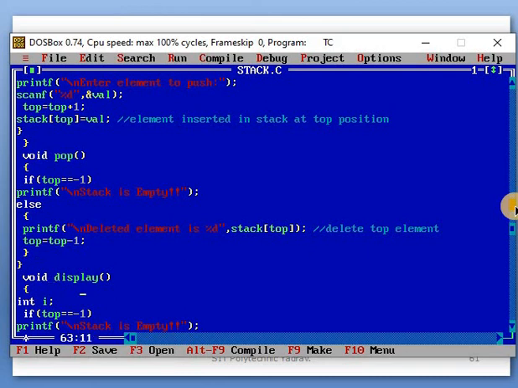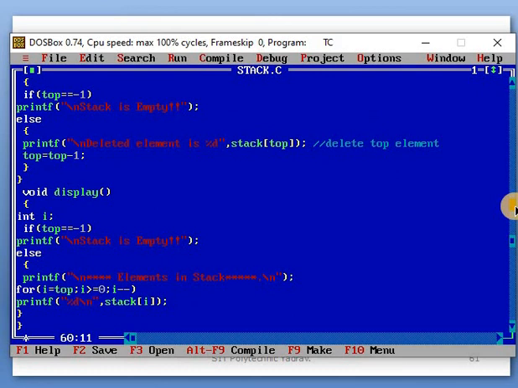After that, the display function. How will the elements be displayed? When we call the display function, first of all it checks whether the stack is empty. If your stack is empty, then how will the numbers be displayed? So check the condition: top is equal to -1, stack is empty. If the condition is false, then the else part is executed.